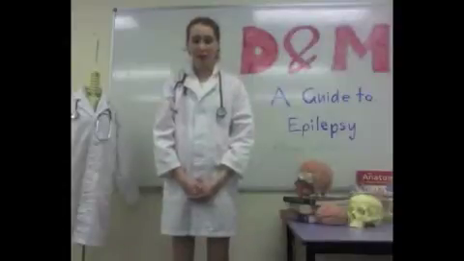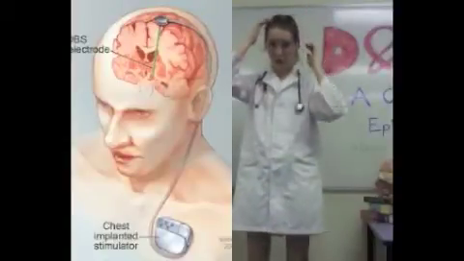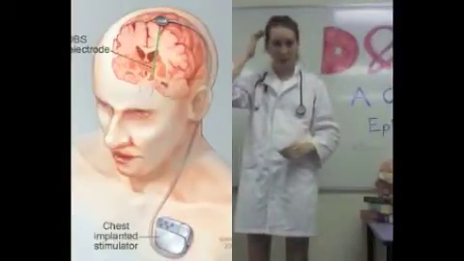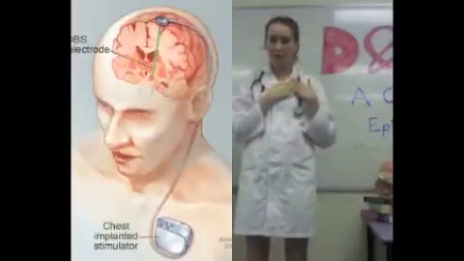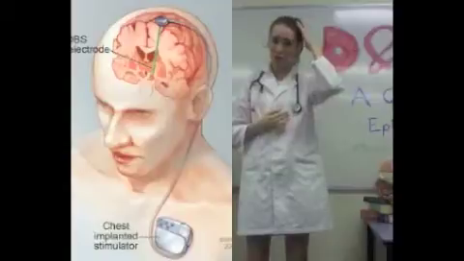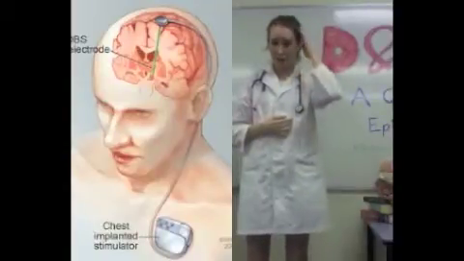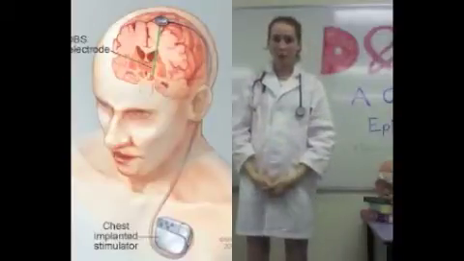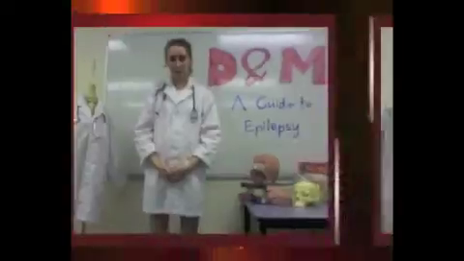So the second type of neurostimulation is deep brain stimulation. This is where electrodes are placed inside the cranium on the affected area where these seizures are taking place. And a neurostimulator is placed in the chest and connected to the electrodes in the brain by a lead. And impulses are sent to the electrodes to try and prevent seizures from occurring. It's not exactly known the mechanism behind why deep brain stimulation works, however it does work for some patients.